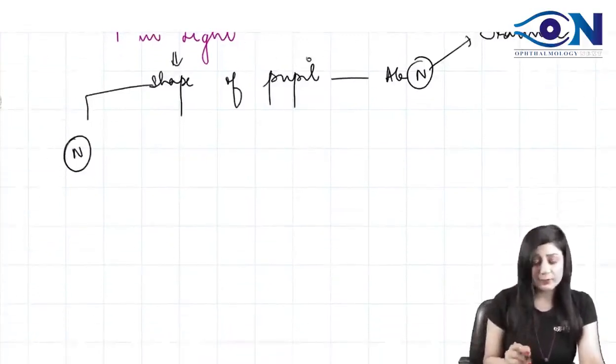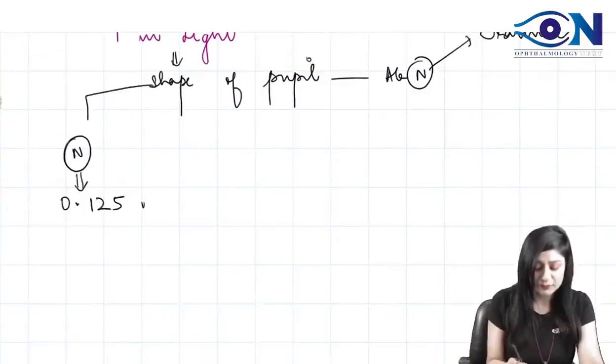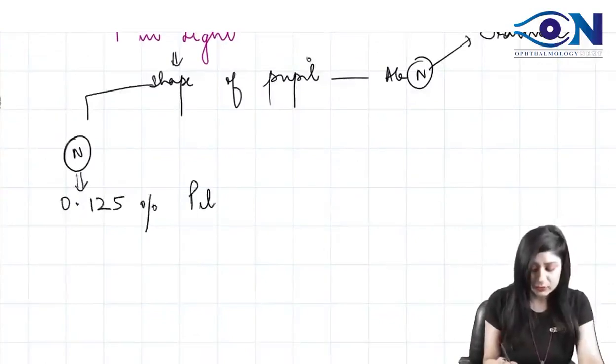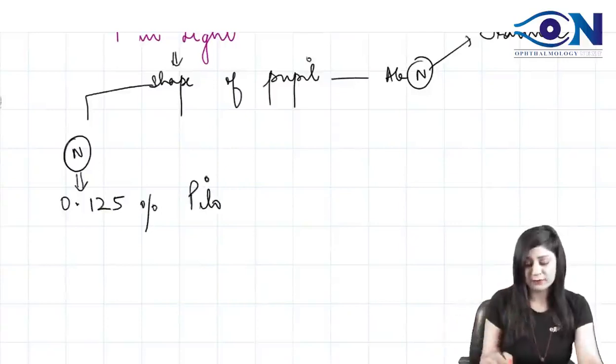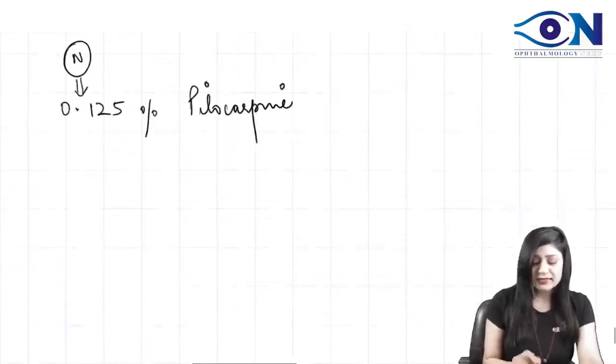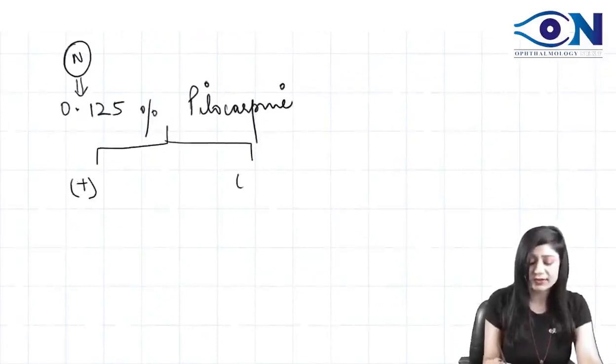And if it is normal, then you can start with 0.125% pilocarpine. So basically it's not 0.1, it's not 0.25, it's 0.125. This is the dilute pilocarpine. And then you have to see whether the constriction is present or absent.